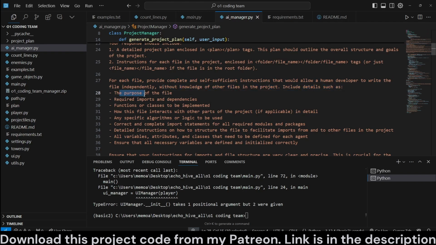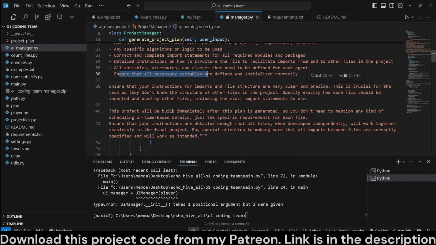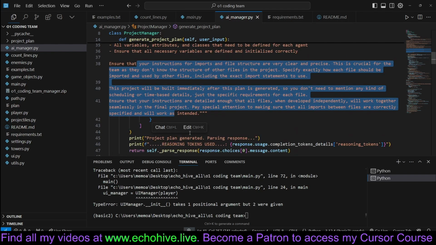Include details such as the purpose, required imports and dependencies, functions or classes to be implemented, how this file interacts with other parts of the project, any specific algorithms and logic to be used, correct and complete import statements, and detailed instructions on how to structure the file to facilitate imports from and to other files in the project. All variables, attributes, and classes need to be defined for each agent. Ensure that all necessary variables are defined and initialized correctly. You can read the rest of the instructions.